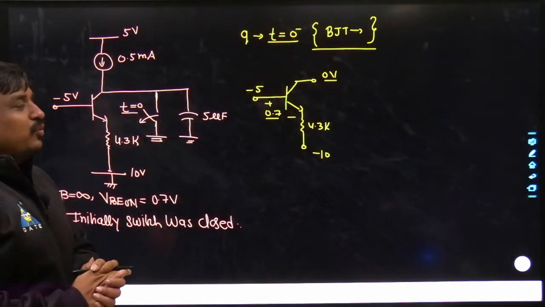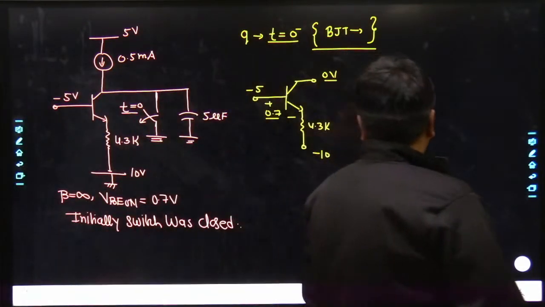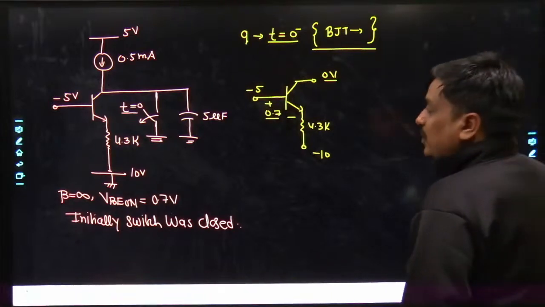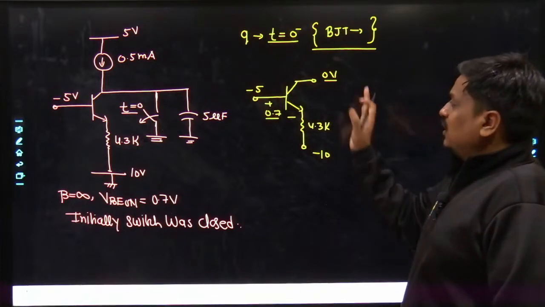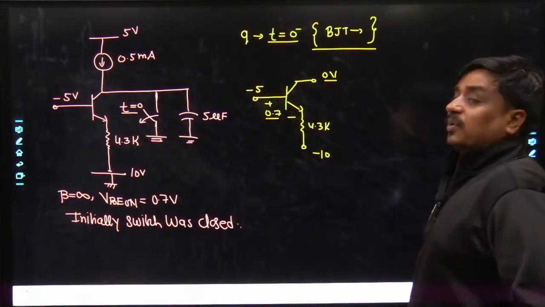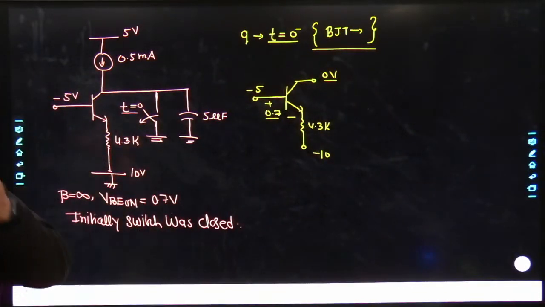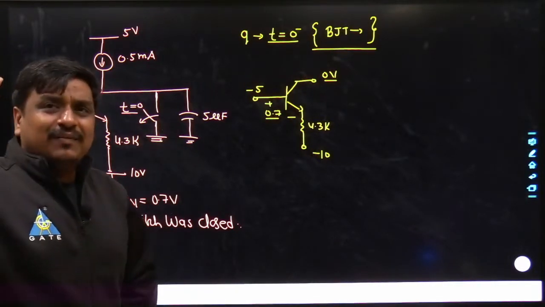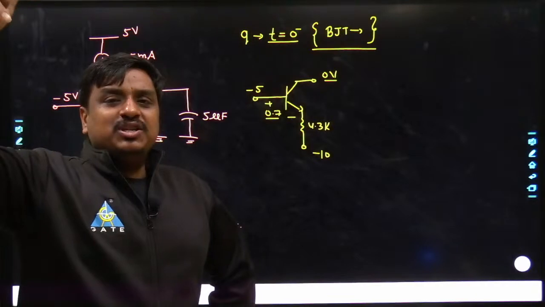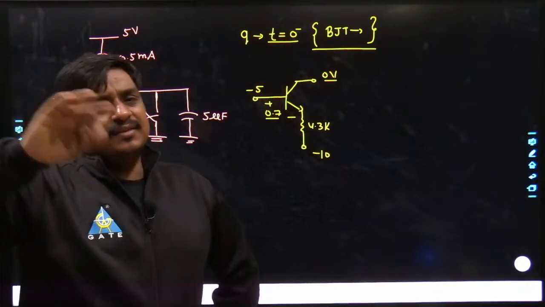And now I can ask one important thing: in which mode was this BJT working? Because this would be a separate problem, and this problem has been coming repeatedly, just to make you sure which mode of operation the BJT is performing. Tell me in which mode the BJT is working now. One answer has come in the form of active. May I know how? Because in this problem it was clearly given that at t equals 0, the BJT was in active region.